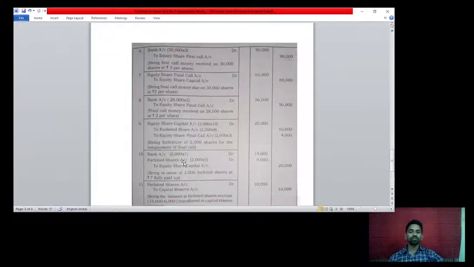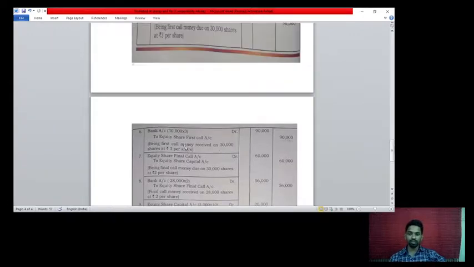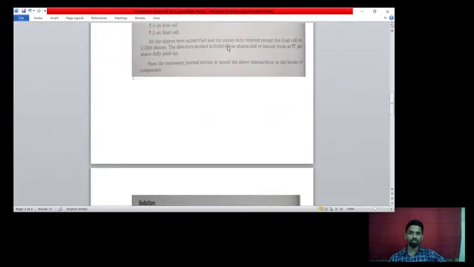Now how are they going to receive the bank amount? This is the reissue of the shares, the transaction for the reissue of 2,000 forfeited shares. Bank account debit. How many shares are they reissuing? 2,000, at the price of rupees 7. The director decided to forfeit these 2,000 shares and again reissue them at the rate of rupees 7, fully paid. At a time they have to pay rupees 7.